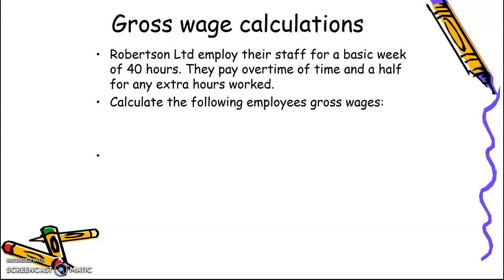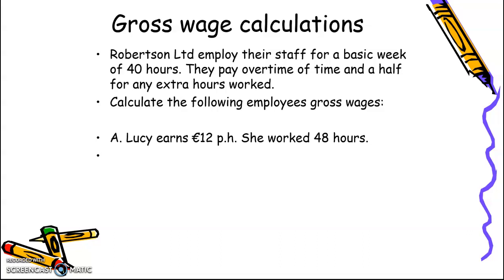Now I'm going to get you to try to do these 4 calculations, but let's look at the first one and talk about it. So here's Lucy. Lucy earns €12 per hour. She worked 48 hours. So therefore, her basic, and you guys need to write this into your copybook, her basic wage is going to be just the 40 hours by 12, and we'll multiply that out.